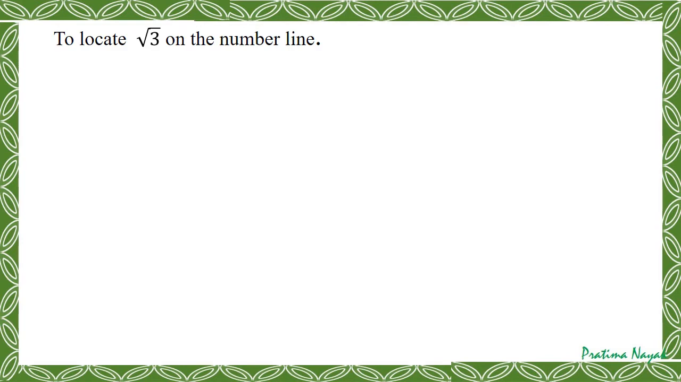Next, to locate square root 3 on the number line. Again, we'll apply the Pythagoras theorem. What will we take? Under root 2 square plus 1 square. That will be 2. Under root 2 square is 2, 1 square is 1. 2 plus 1 is 3. Whose square is this? It will be square root 3 whole square.